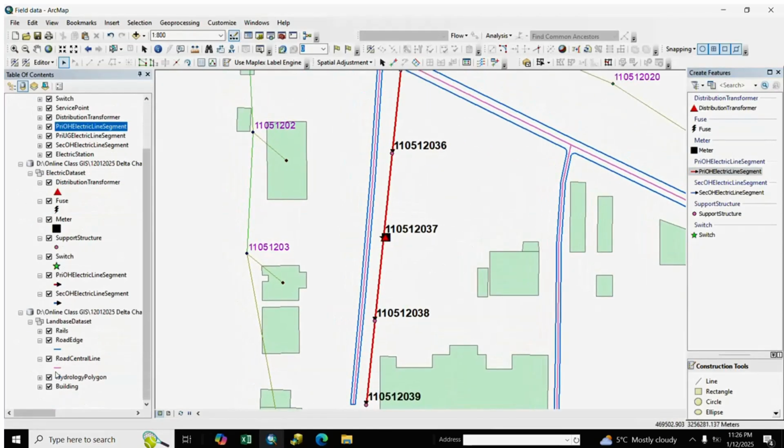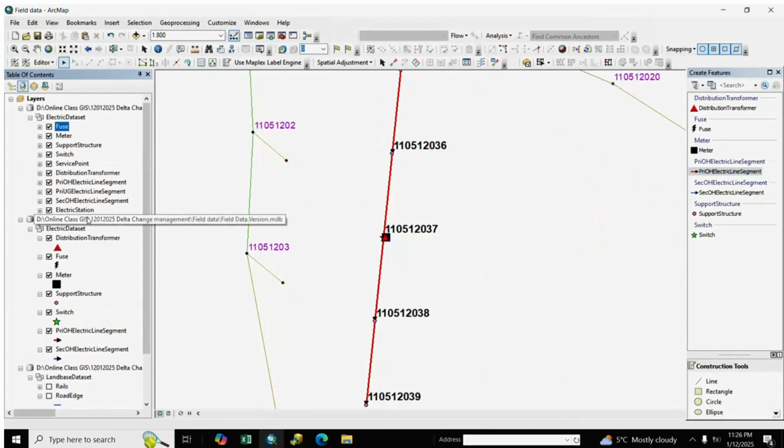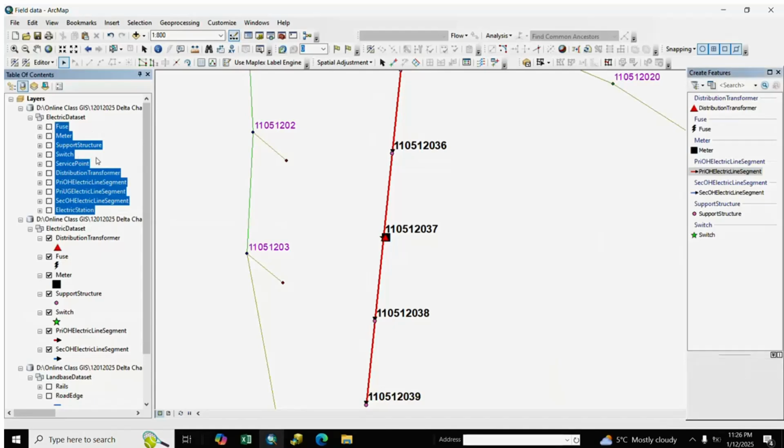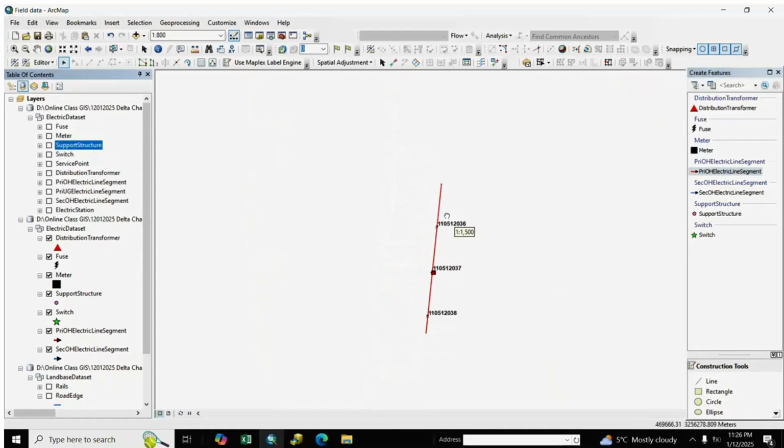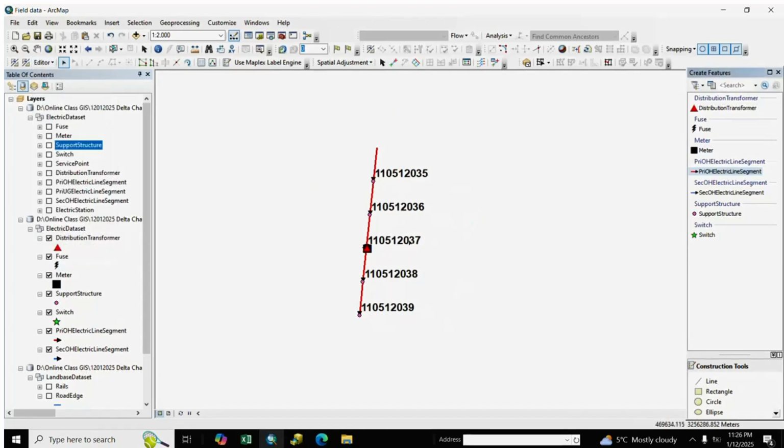We complete it. If you want to see, we remove land base and old data. Here is our insert data. We save it, and after insert data, we upload it to our master data.